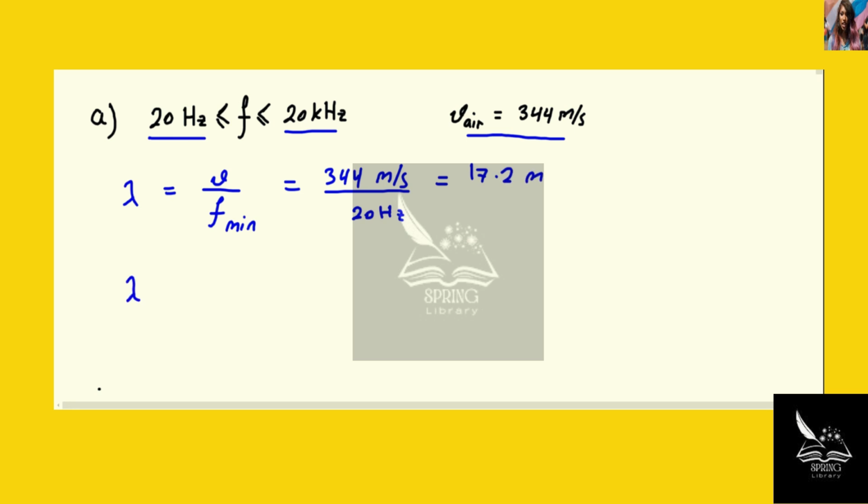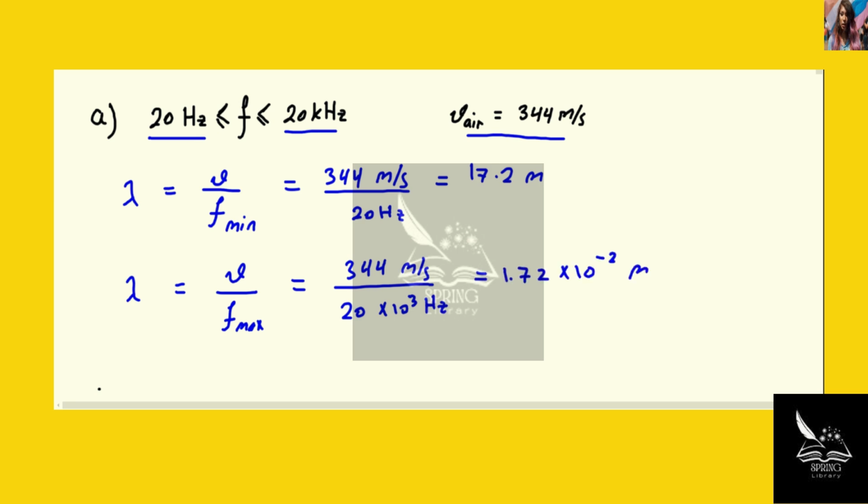The other limit, lambda, is equal to V divided by F max, which is equal to 344 meter per second divided by 20 kilohertz, so 20 times 10 to the power 3 hertz, and that's equal to 1.72 times 10 to the power minus 2 meters.